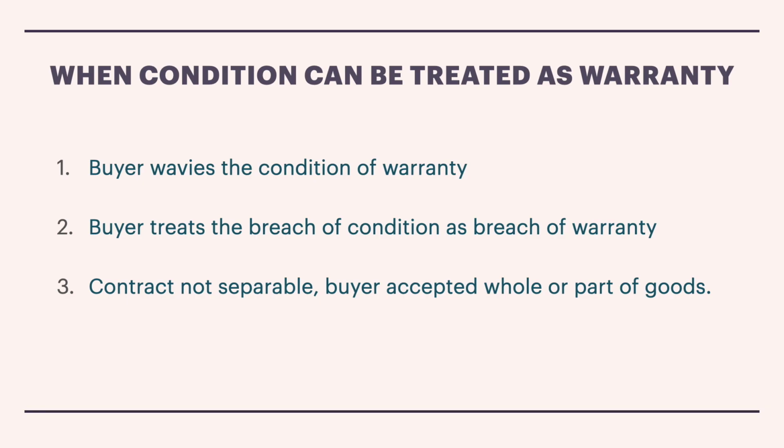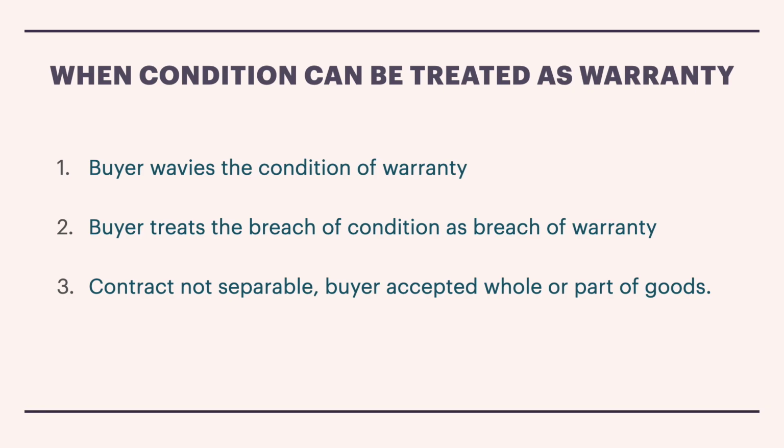Now the buyer is saying, instead of me returning the goods and taking back the complete price amount of rupees, I will only claim the damages. So he can terminate the contract and he can reclaim new, fresh goods. But it is the buyer's choice whether he treats it as a breach of condition or as a breach of warranty. Number 3, contract not separable.